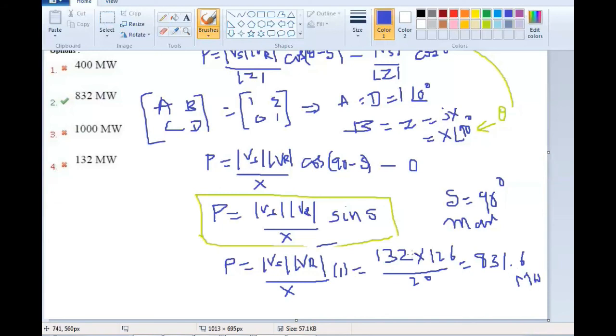It is actually in terms of megawatts, because 132 kV is 10 power 3 and 126 kV is 10 power 3, so 10 power 3 into 10 power 3 gives 10 power 6. So 831.6 megawatt, which approximately we can write as 832 megawatt. So the second option is correct, 832 megawatt.